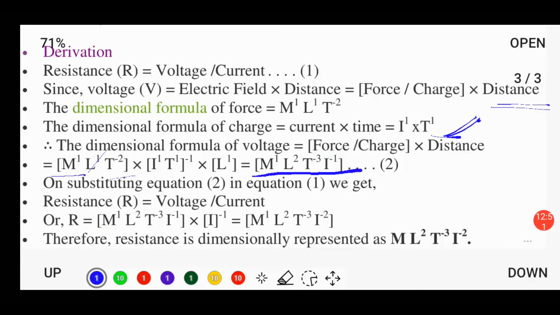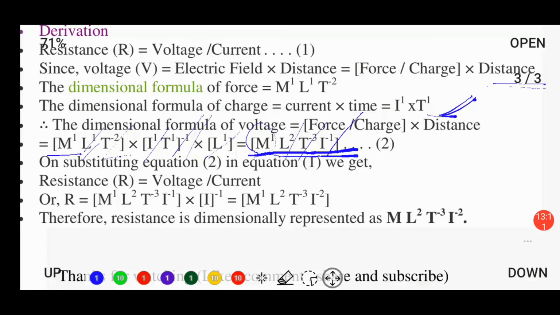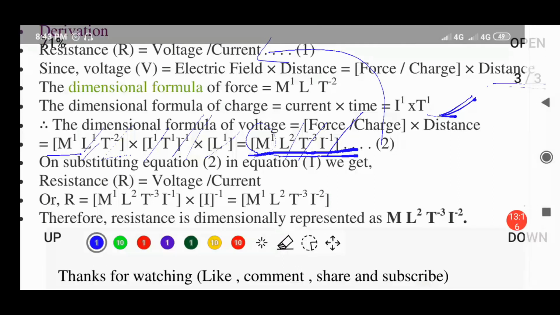Now M1 will be placed directly. L1 multiplied by L1 will come out to be L2, T minus 2 multiplied by T minus 1 will come out to be T minus 3, and I1 raised to the power minus 1 will come out to be I minus 1. So the final dimensional formula will be M1 L2 T minus 3 I minus 1. On substituting this equation number 2 in equation 1, what will we get?